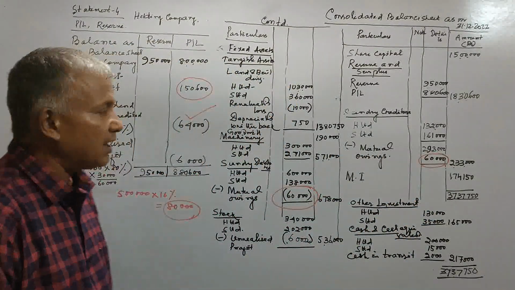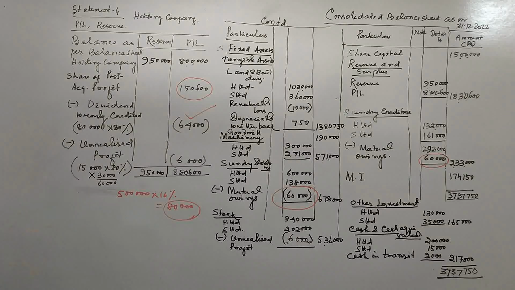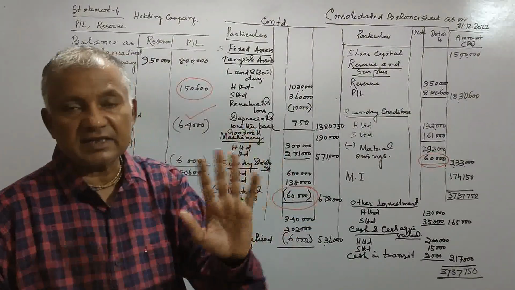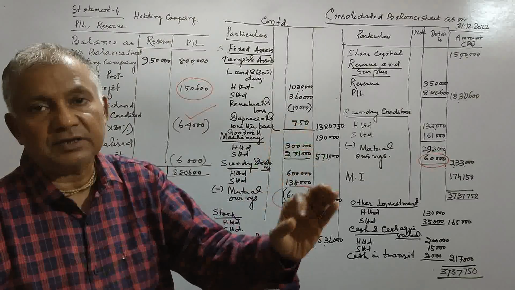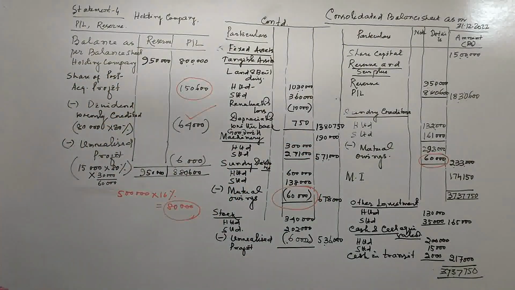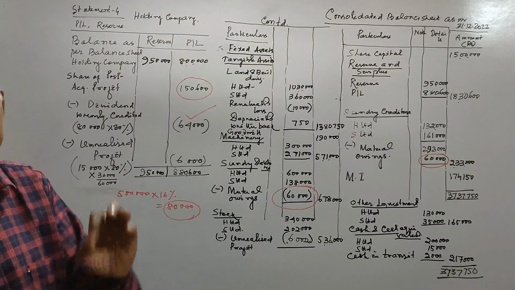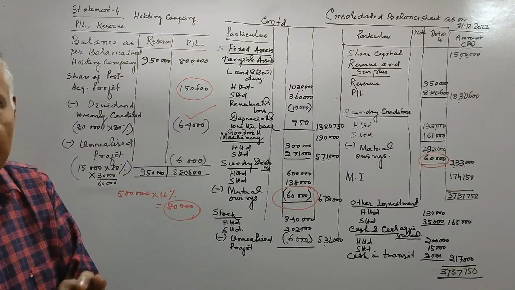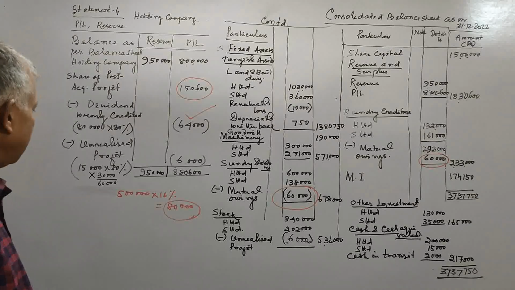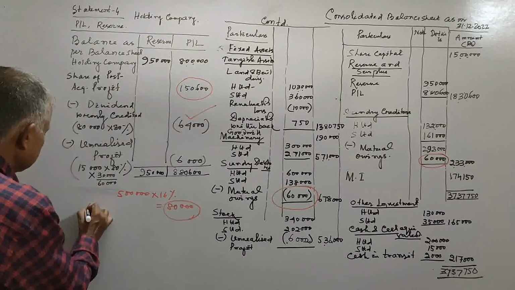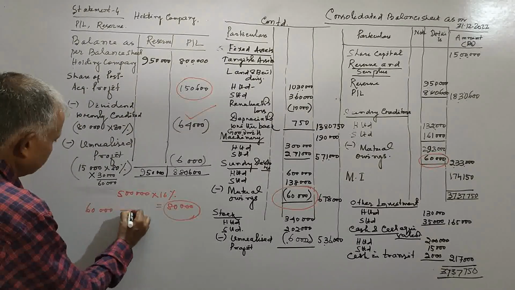These things are mutual debt, mutual owing. All these things we have done in a lot of classes. But stock includes not 60,000; 30,000 remains unsold. Total goods sold is 60,000 and total profit is 15,000, but unsold goods is 30,000 as given in your adjustment. So by the unitary method, on 60,000 the profit is 15,000.